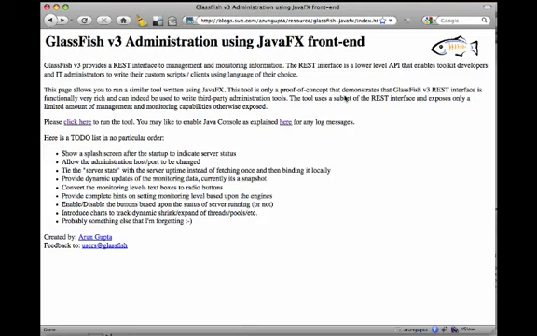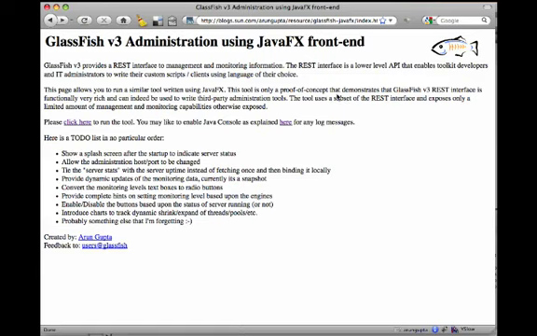In this screencast, I will show you how to use a simple tool written using JavaFX to manage and monitor a GlassFish v3 instance running on your local host. GlassFish v3 exposes all the management and monitoring data using a RESTful interface. The JavaFX frontend in turn uses the RESTful interface and displays the data to you.